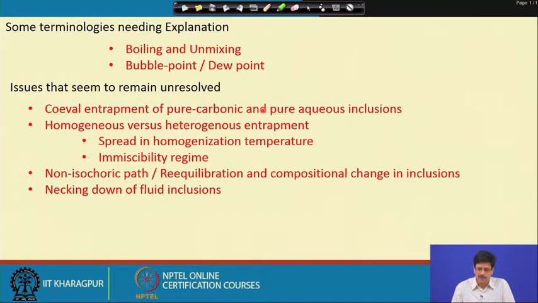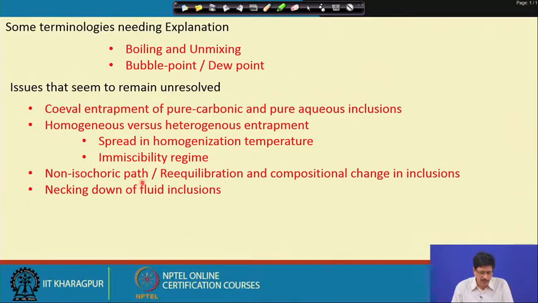But one thing could be kept as a note of caution: if we get such a spread within single minerals, a very simple sample, or within the same grain, or just a few neighboring grains within the same host mineral, then the interpretations should be made with some caution, keeping this in mind.